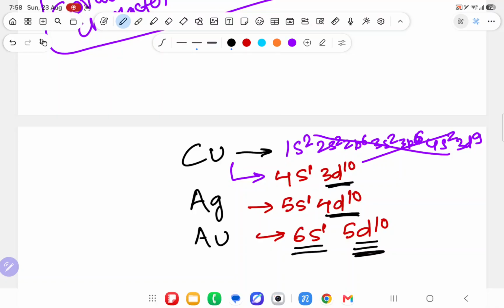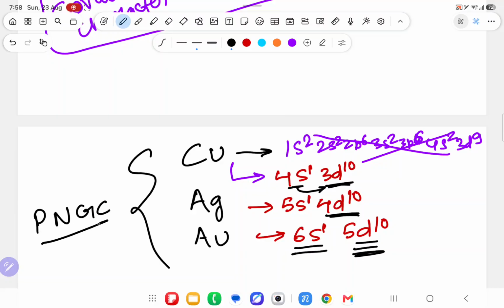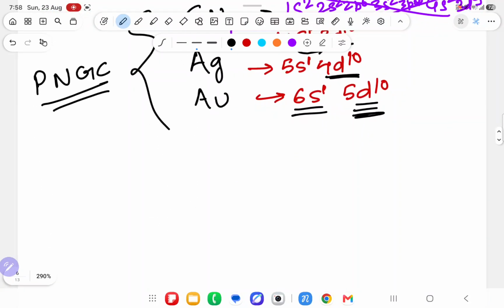D is fulfilled means it looks like an inert gas configuration, noble gas configuration. Noble gases are helium, neon, argon, krypton. They originally have that configuration, but here I have taken one electron from one orbital to put it in another. So this is known as pseudo noble gas configuration. Those who have pseudo noble gas configuration have more covalent character, and a covalent bond will not break like an ionic bond.